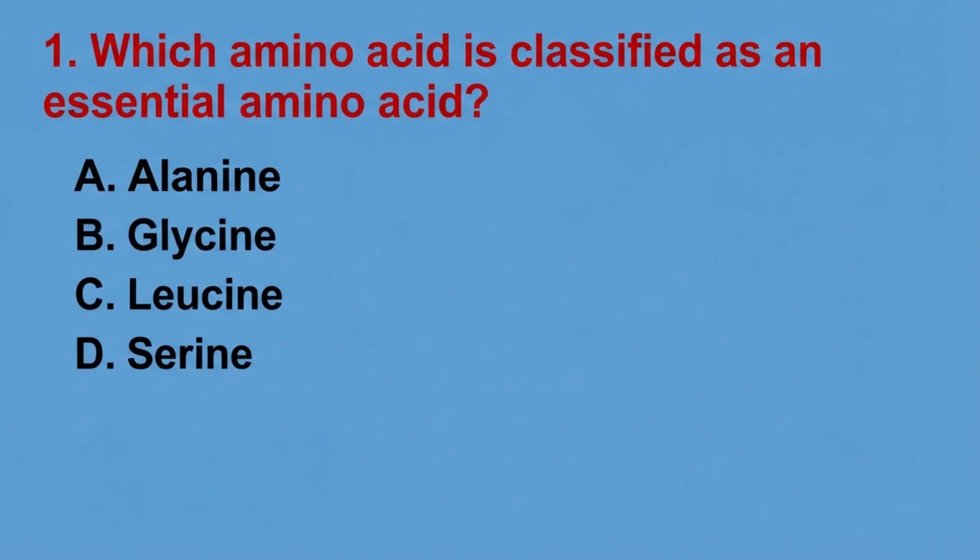Question 1. Which amino acid is classified as an essential amino acid? A. Alanine, B. Glycine, C. Leucine, D. Serine. You have 5 seconds.